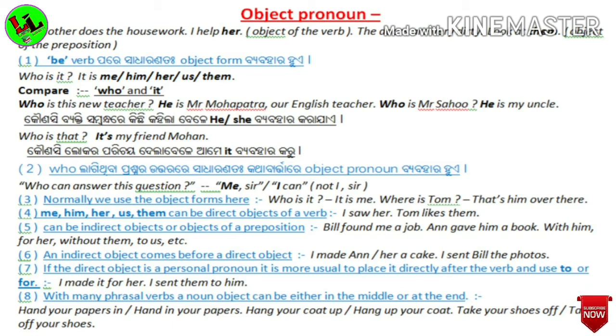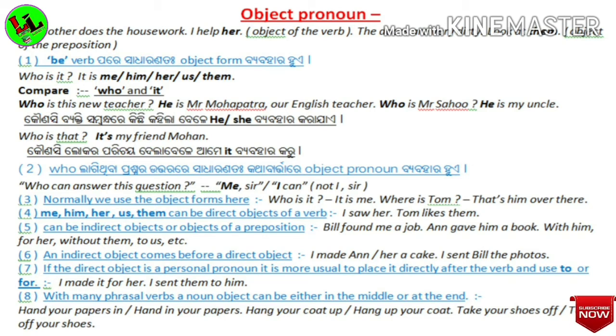And then the 7th point tells us, if the direct object is a personal pronoun, it is more usual to place it directly after the verb and use to or for. For example, I made it for her. I sent them to him.